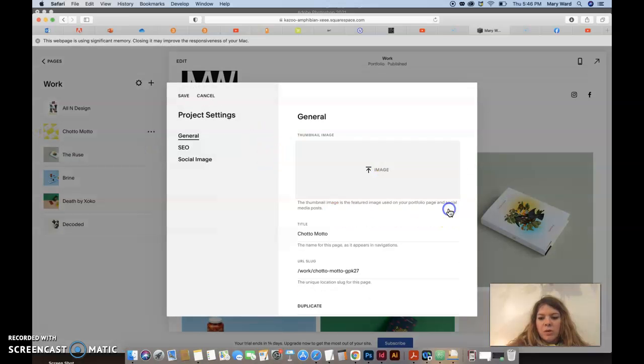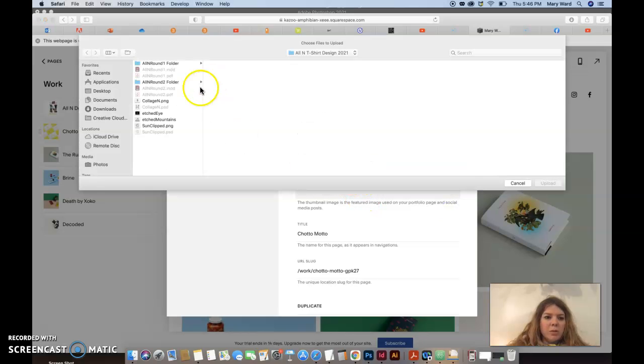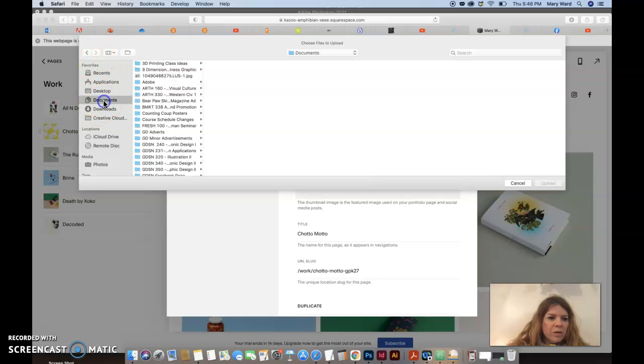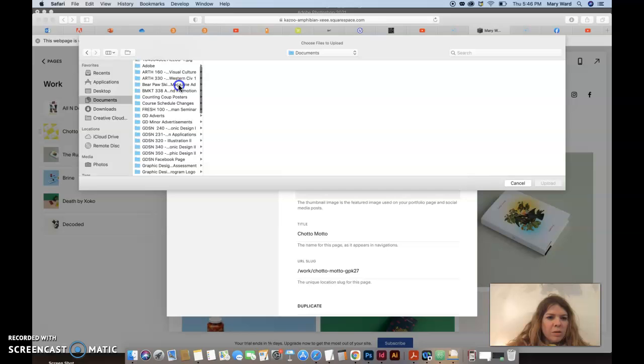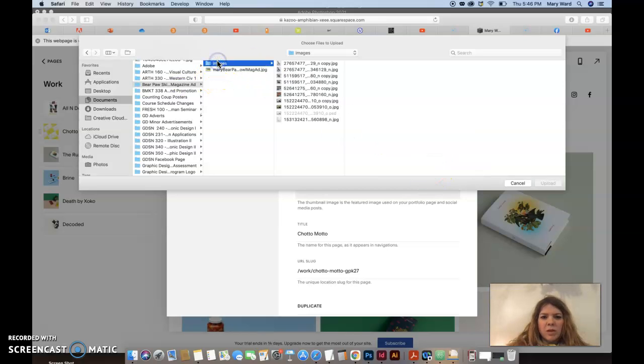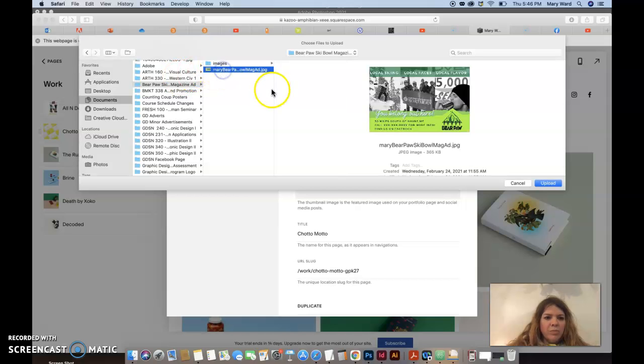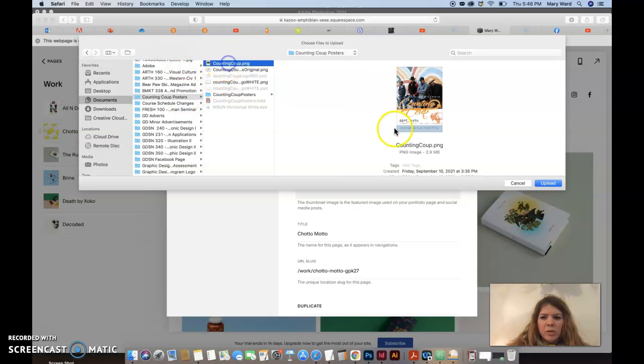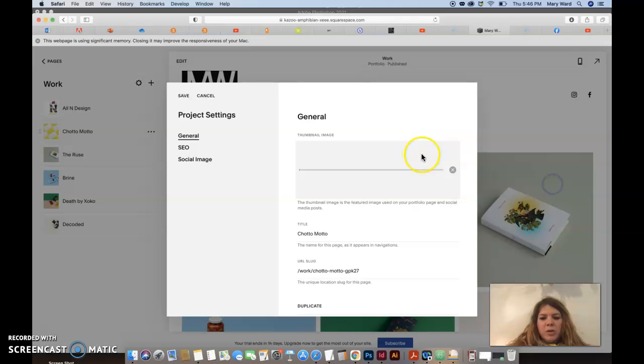So, you can remove this, upload other images that you've done. Let's see. Maybe we'll just find something that I did. This isn't the best thing I've ever done, but oh, Counting Coup, I could do that one. Upload this. That one is a lot smaller, I think, so it should go a little bit better.